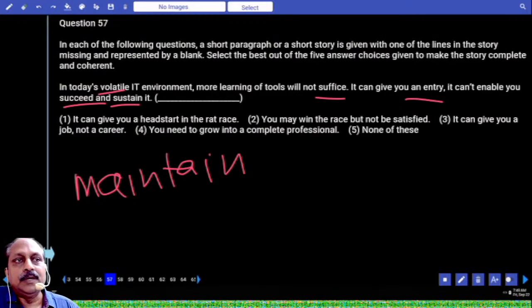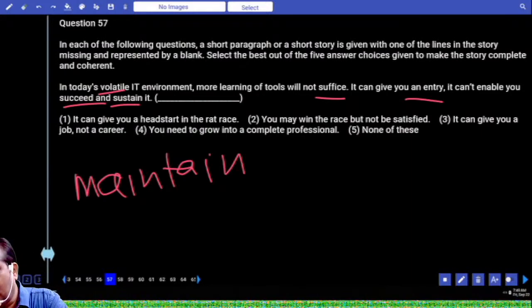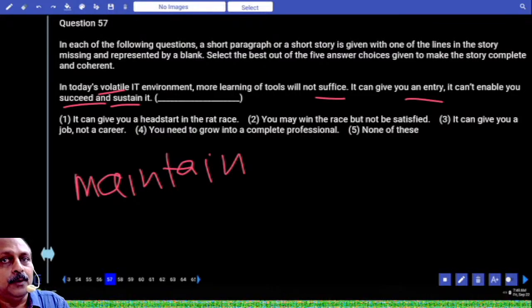Job is one time thing, career 30, 40 years. Sentence says, if you learn certain tools, you may get a job. But based on those tools, getting a job is only the beginning. If you want to continue and have a good career, that is not going to be enough. Based on that, it can give you a head start in the rat race. You can consider this also. You may win the race but not be satisfied, not relevant. It can give you a job, not a career.